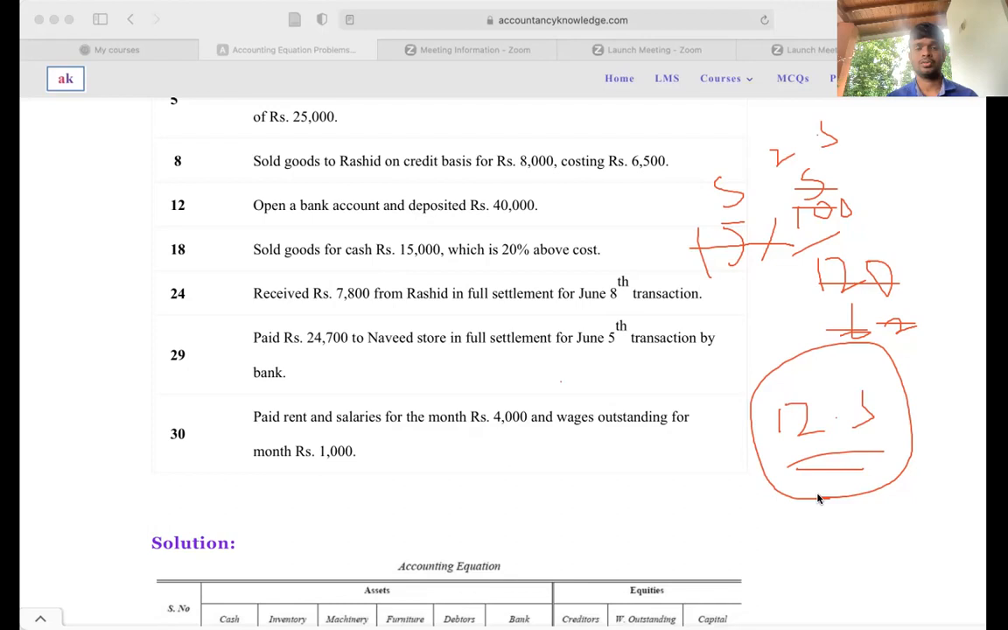you need to recognize it in the owner's equity. Owner's equity.